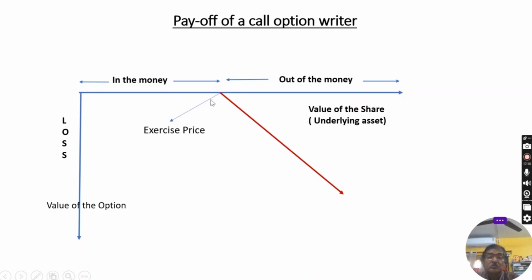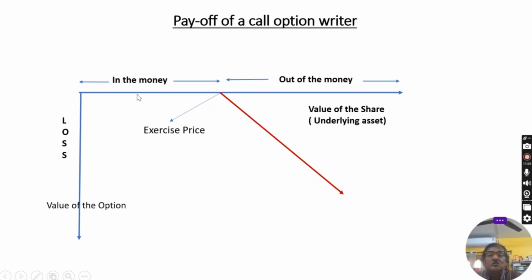If this is the no loss, no profit point, that is the exercise price, and the sale price is below the exercise price, then the call option writer will benefit, because as the price is below the exercise price, the call option owner will never utilize it. That's why it is the beneficial position of the call option writer.